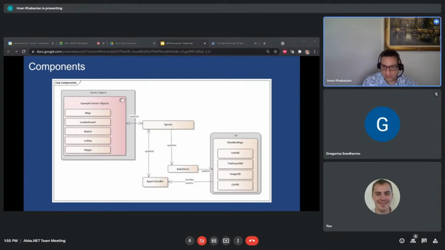And it just automatically flows into their client. And we have this piece called Syncer, and his whole job is to keep everything in sync, and he automatically updates the data store. That's the part that Dan started working on when we started working together, and that data store will automatically update everything at the UI/UX layer.